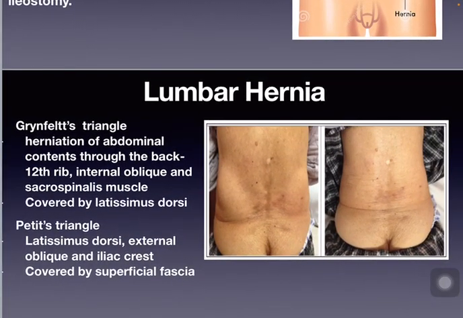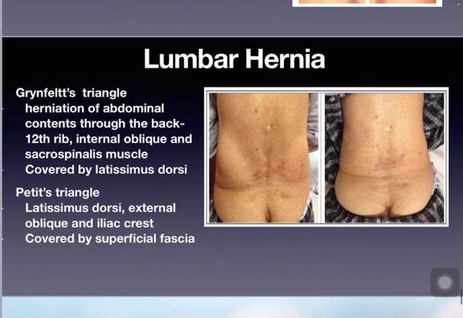Herniation of abdominal contents through the back: 12th rib, internal oblique and sacrospinalis muscle, covered by latissimus dorsi. Petit's triangle: latissimus dorsi, external oblique and iliac crest. It is covered by superficial fascia.